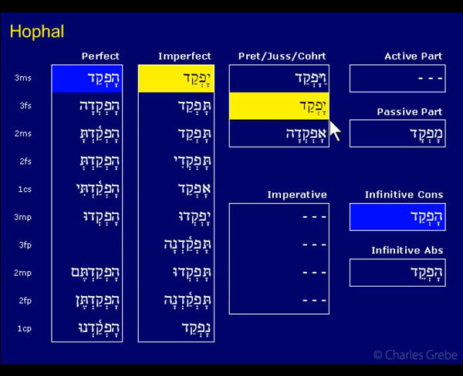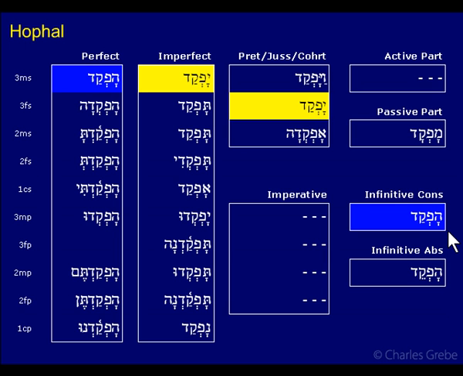When we get into weak verbs, we're going to see more binyanim that have reduced forms. But in the strong verbs, it's only the Hiphil. And the other thing is that the way all this shakes out, once you put it all together, is that the perfect 3ms and the infinitive construct are the same. So that's interesting. Perfect and infinitive construct are the same.